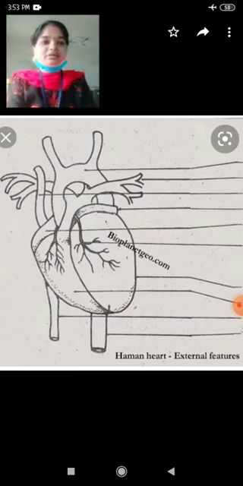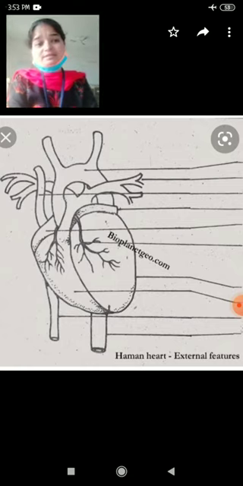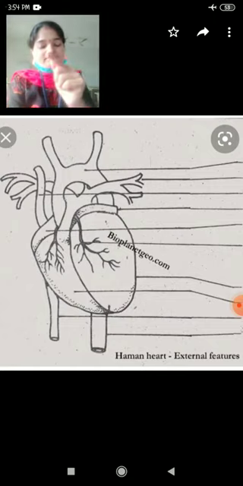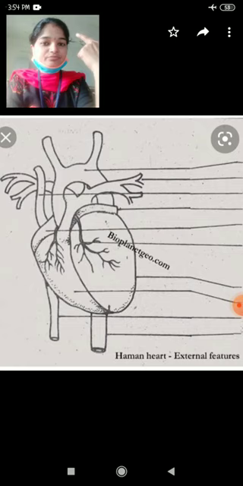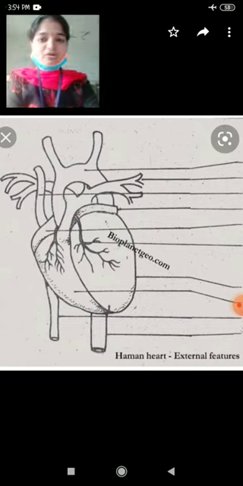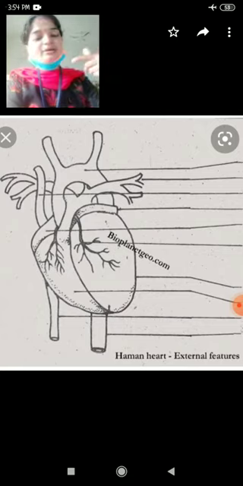The heart forms two separate systems, the right half and left half. The right half consists of one auricle and one ventricle, and the left half also consists of one auricle and one